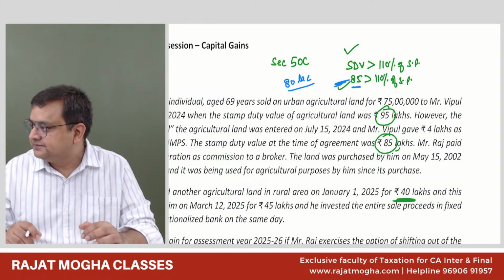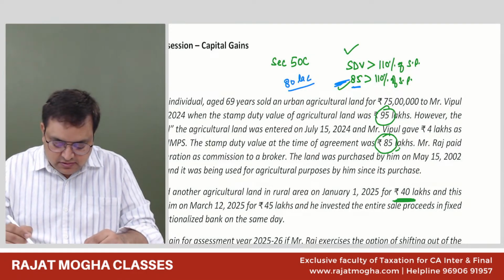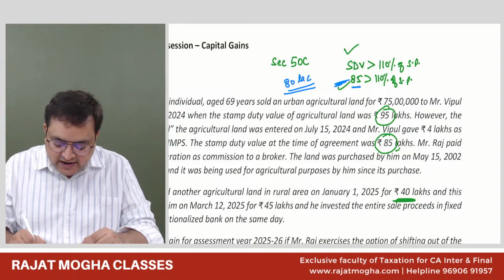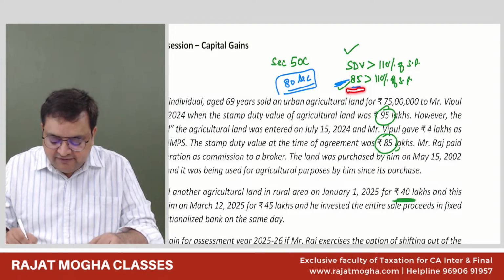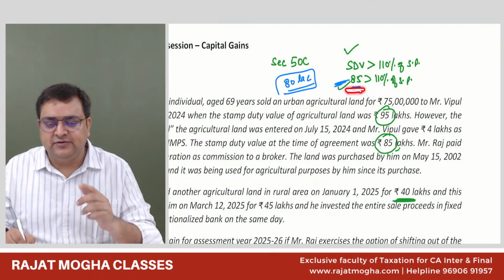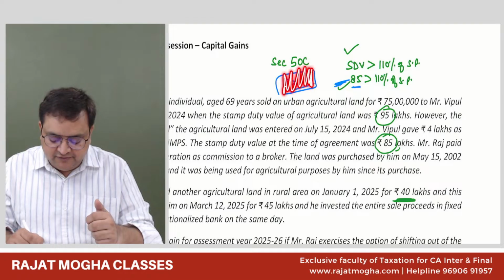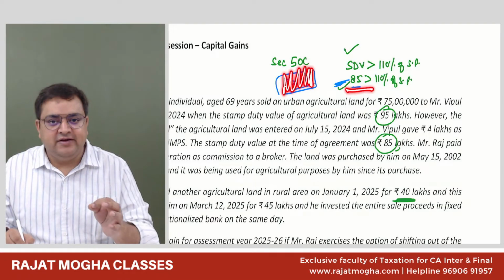Got it, Bala? Yes, sir. So what will be the full value of consideration in this case, sir? Full value of consideration would be 80 lakh, no? Because we were taking 85 anyway. Viksha, we were taking 85. You got this, first of all? Yes, sir. Forget about the valuation officer right now. We were taking 85 lakh.